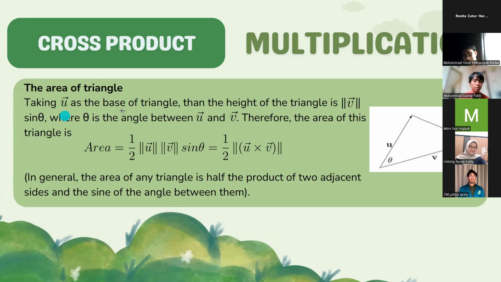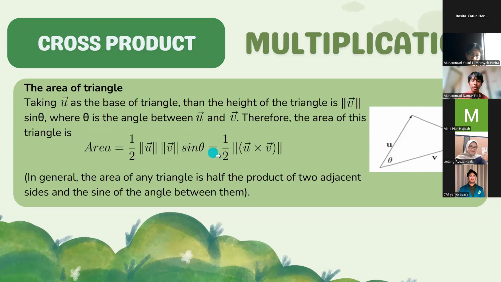Taking vector u as the base of the triangle, then the height of the triangle is the magnitude of vector v times sine theta, where theta is the angle between vector u and vector v. Therefore, the area of this triangle is equal to a half times the magnitude of vector u times the magnitude of vector v times sine theta.